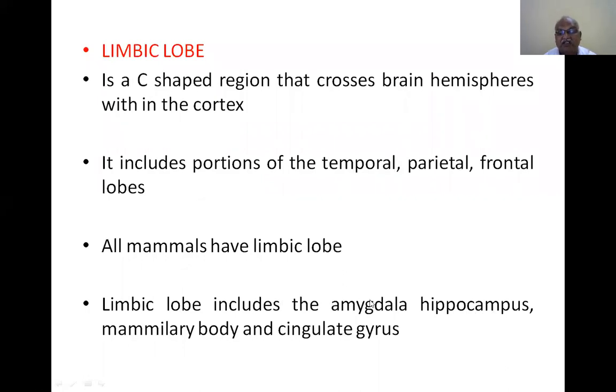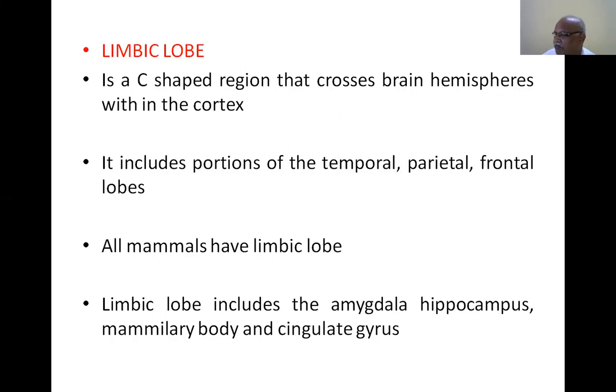What are the things that constitute the limbic lobe? I am telling you. It is nothing but a ring present at the base of the brain. It extends into the temporal lobe, parietal lobe, and frontal lobe. All mammals have a limbic lobe. It is associated with olfaction in primitive mammalian organisms.